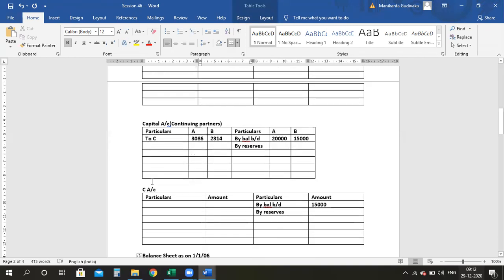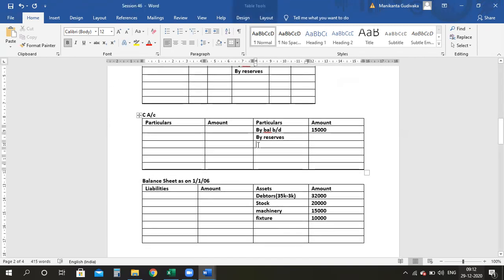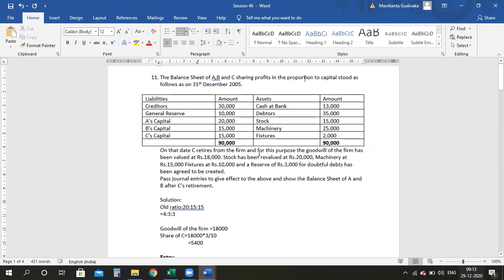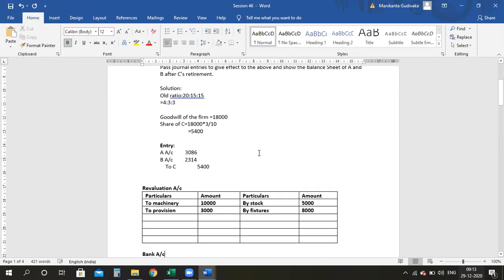The same amount I have to take here also by A, 3,086. Can you tell the reserves calculation again? Yes, 1 minute. It is 10,000 in the ratio of 4:3:3. By B, it is how much? 2,314. Yes. Amount is 10,000, in the ratio 4:3:3.